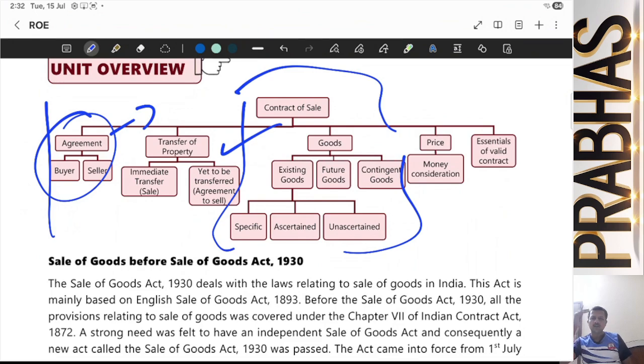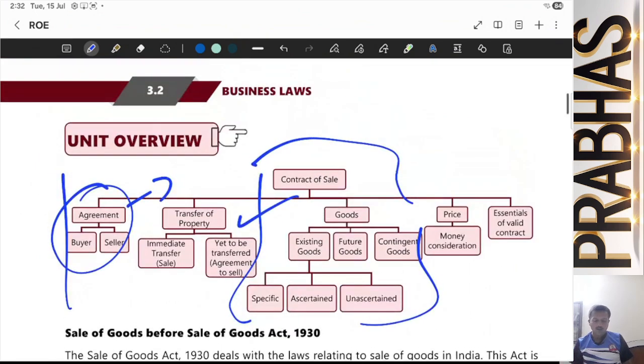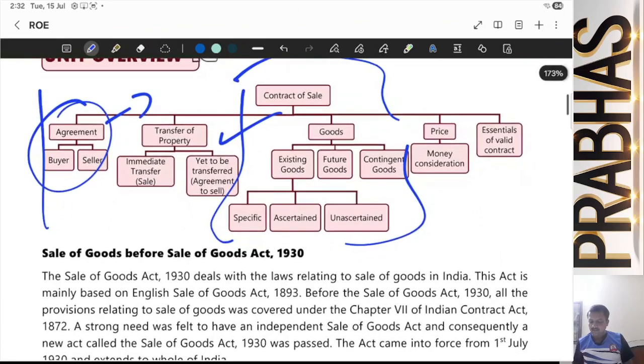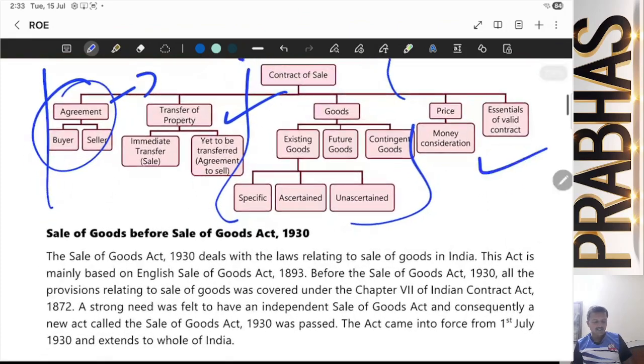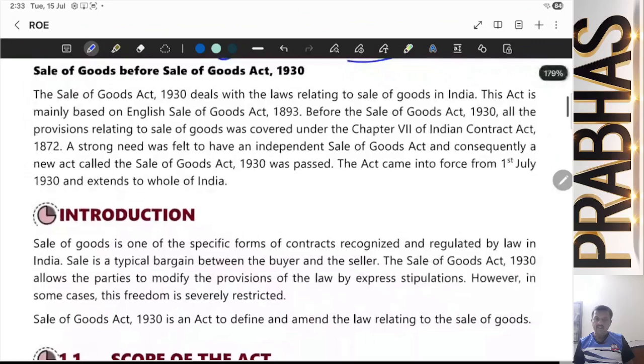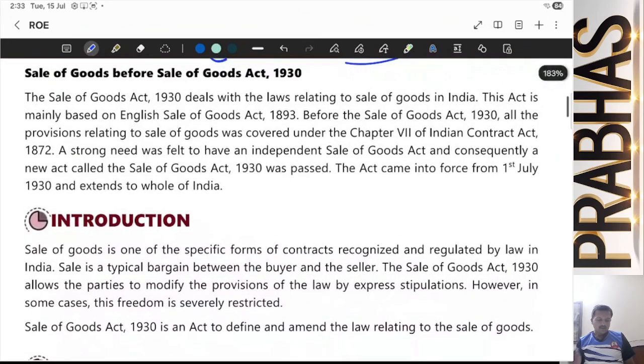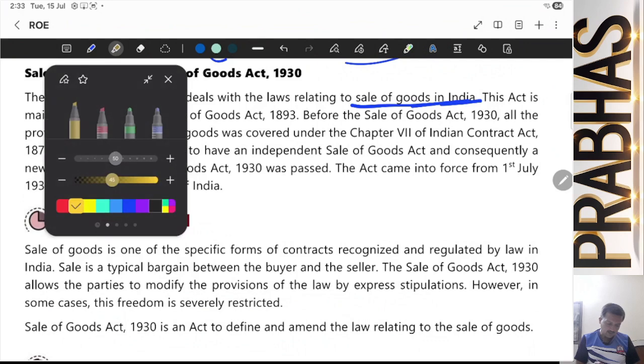And remember, whatever I'm speaking, I'm only speaking in limitation to chapter 1 of the Sale of Goods Act. Then we will be learning about price in detail. Now, as I said, the Sale of Goods Act 1930 deals with the laws relating to the sale of goods in India. Remember, we are not bothered about what is outside, we are only bothered about what is in India.